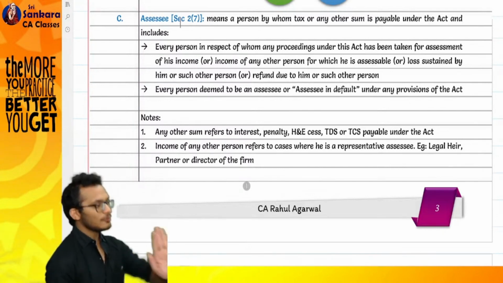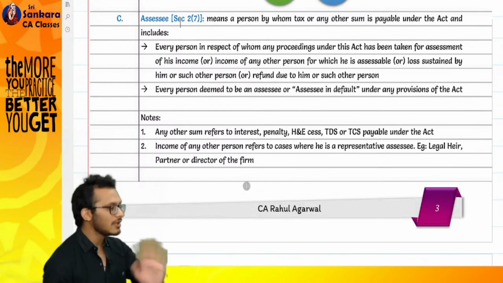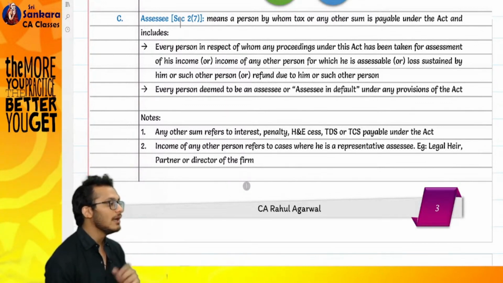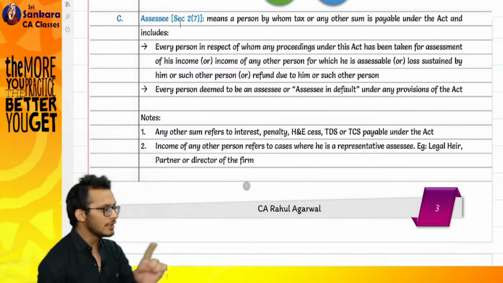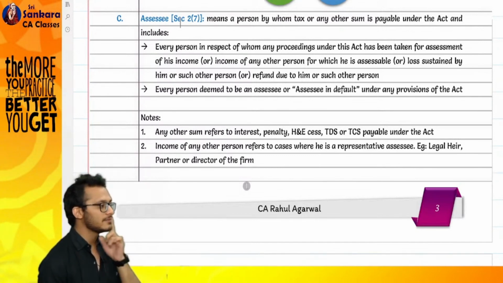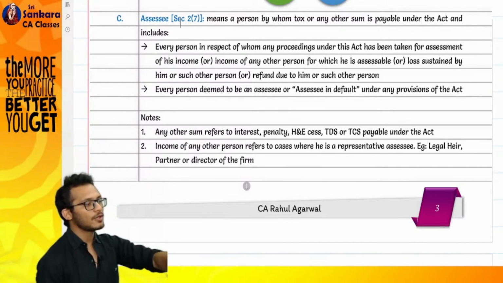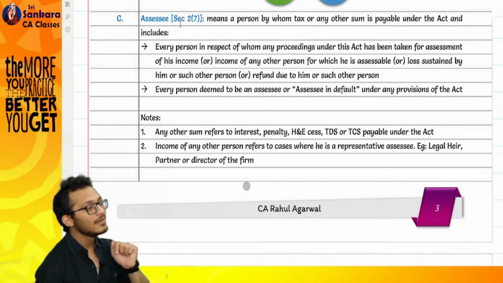I said, no, boss. Now I'm also covering another kind of people whose income it is not, but you are an assessee in default, meaning you were asked to do TDS. You did not follow my orders, which means you have now defaulted. I will name you a new person called assessee in default. So now I also covered those kind of people who are called assessee in default.